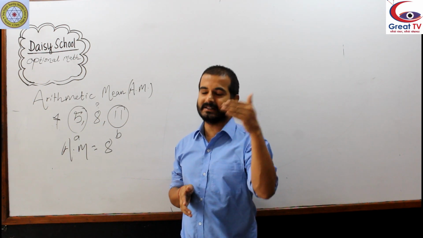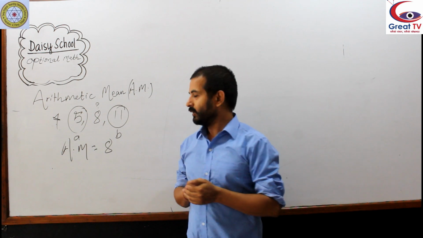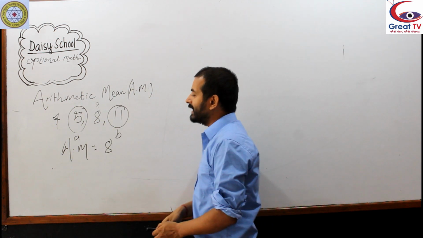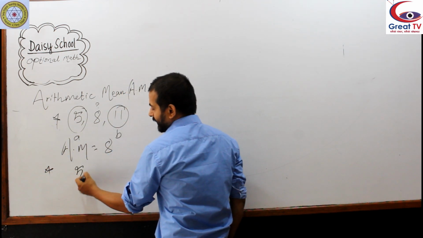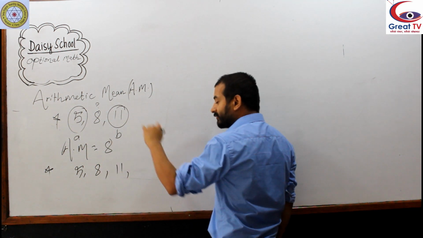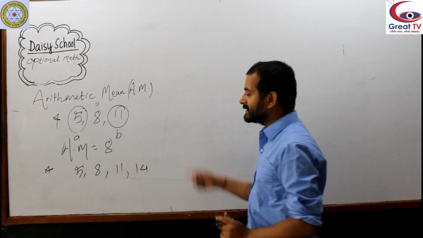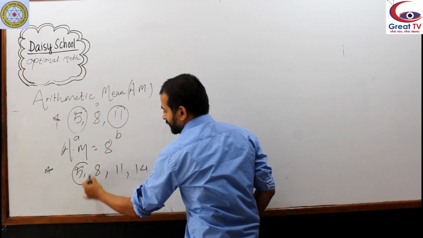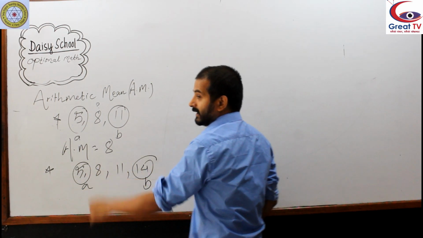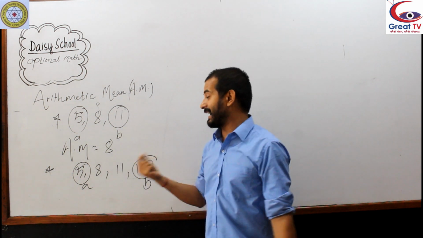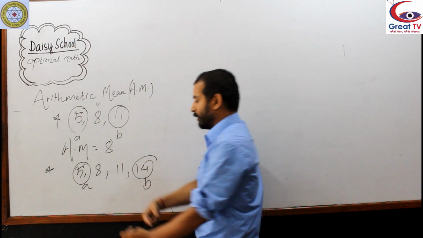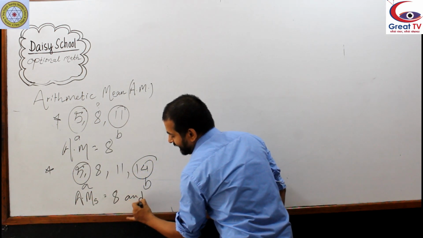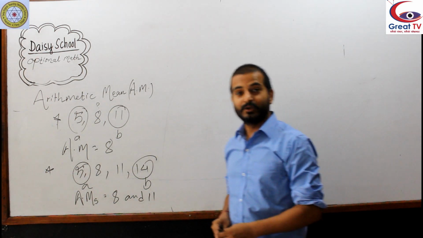So if you have started thinking now, there will be cases having multiple means. For example, I will show you the next example here. 5, 8, 11, 14. This is an arithmetic series having 4 terms, where 5 is the first term and 14 is the last term. There are 2 terms inside, between first and last. These are called the arithmetic means of the given terms, 8 and 11. So there are 2 means this time.